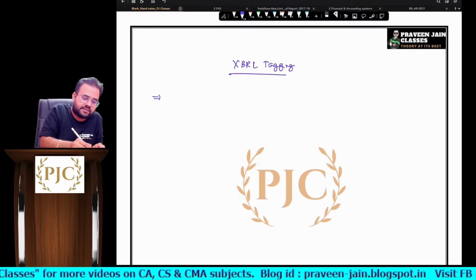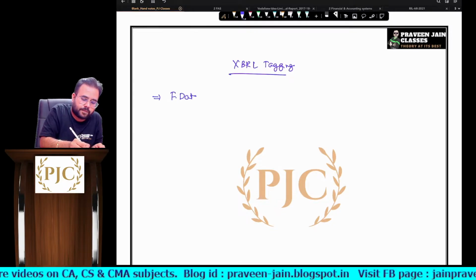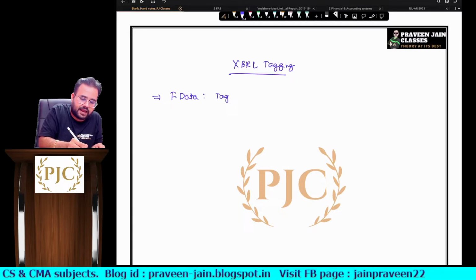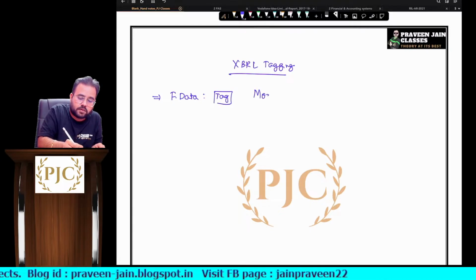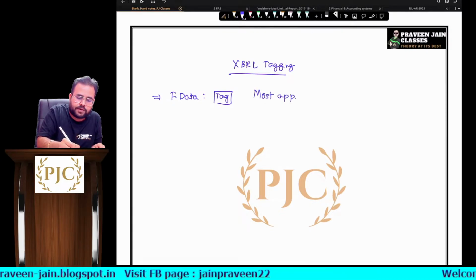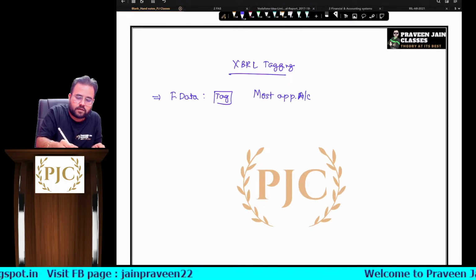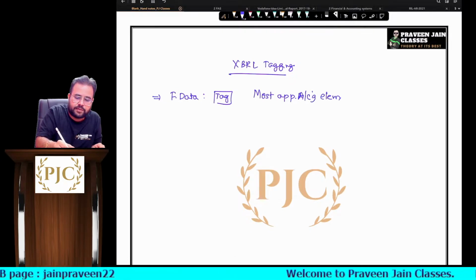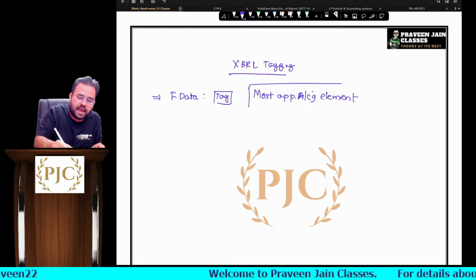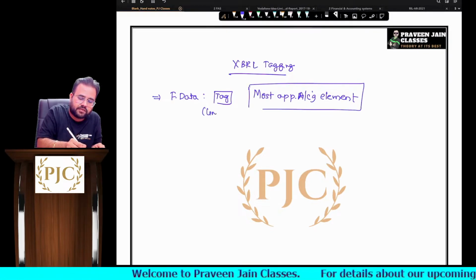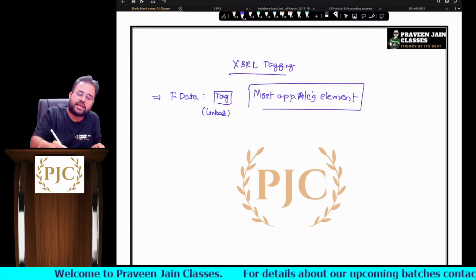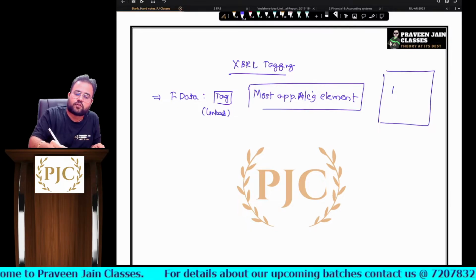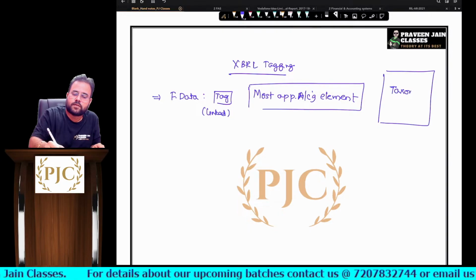Financial data has to be tagged with the most appropriate accounting element. Financial data has to be tagged, meaning linked, with the most appropriate accounting element in the taxonomy.